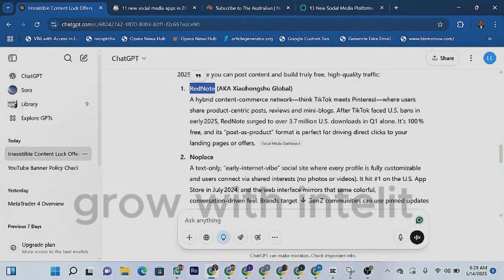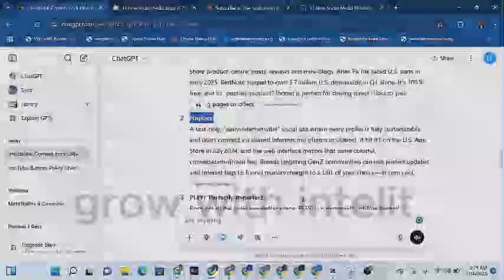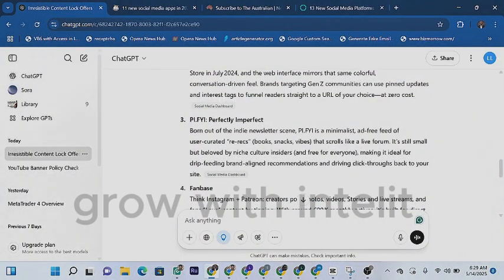Then the second one here is No Place. Now it's a text only, early internet vibe. A social site where every profile is fully customizable and users connect via shared interest. So you can also drive organic traffic from this website. There is still another one I'm going to mention right over here. PIFYI. It's perfectly imperfect. Burn out the indie newsletter scene. So you can get all the free traffic that you need from here.